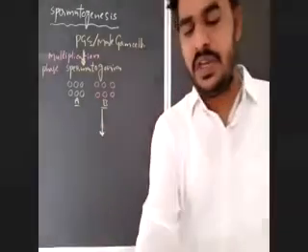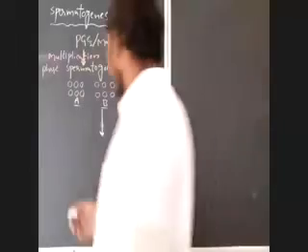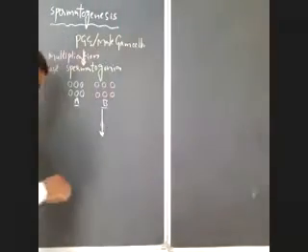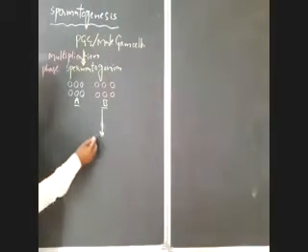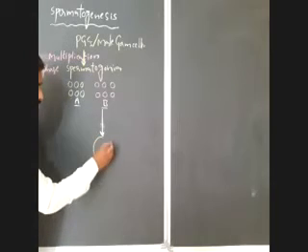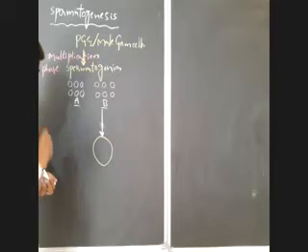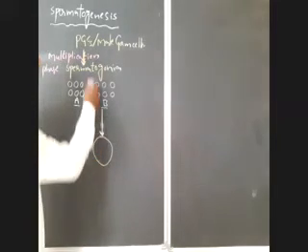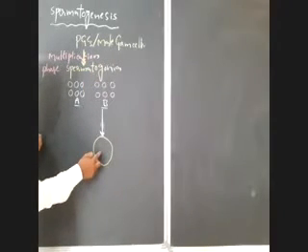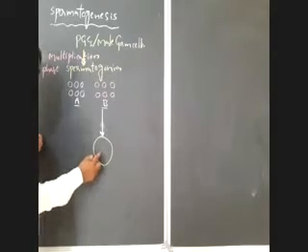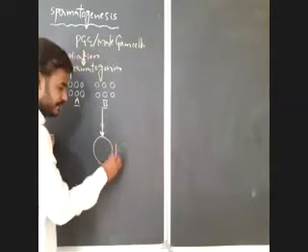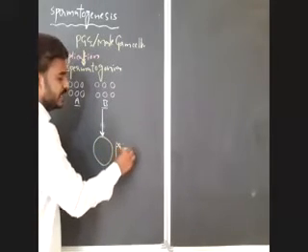Type B spermatogonia grow in size and modify into a large primary spermatocyte. What is this? Primary spermatocyte. Here are the spermatogonia, and this is the primary spermatocyte. How is the primary spermatocyte formed here?